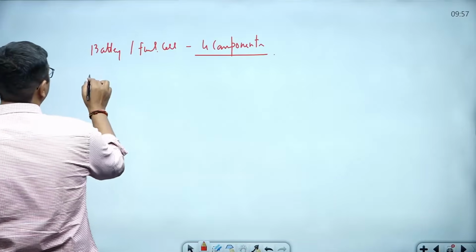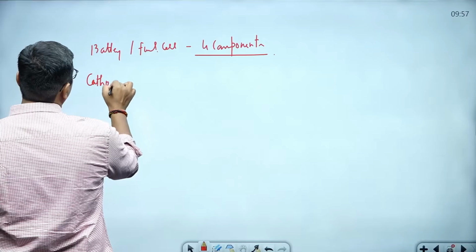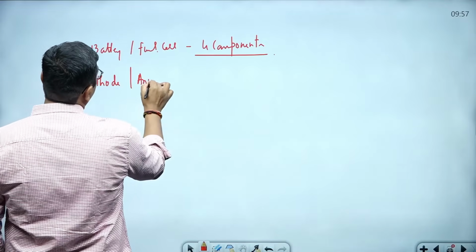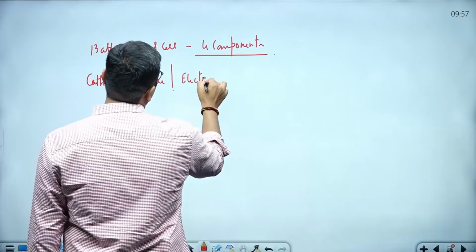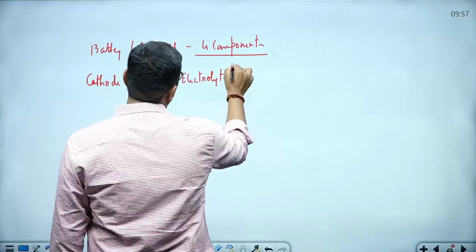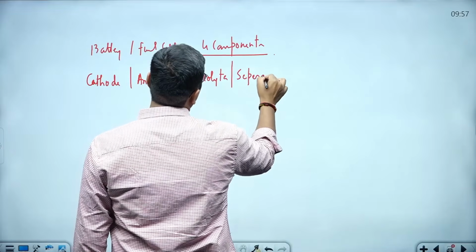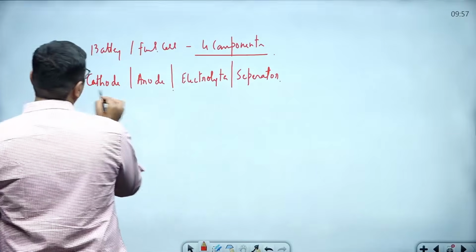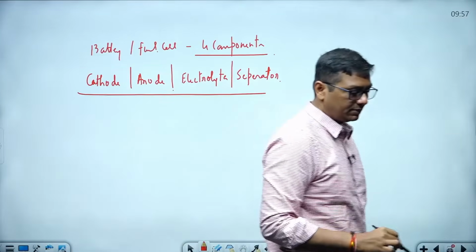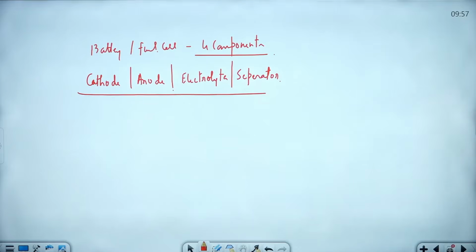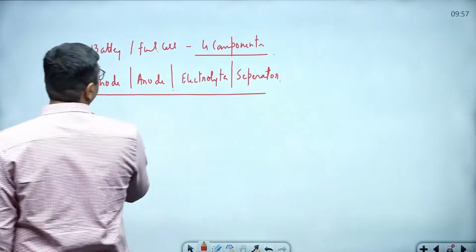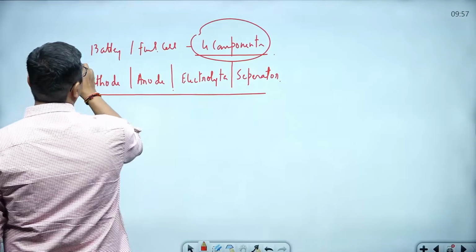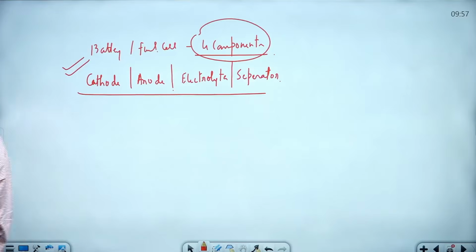These 4 components are the cathode, the anode, the electrolyte, and one more, the separator. So cathode, anode, electrolyte, separator. These are the different components available in a battery or fuel cell.